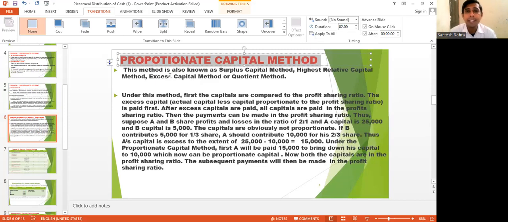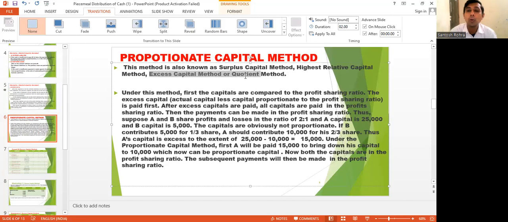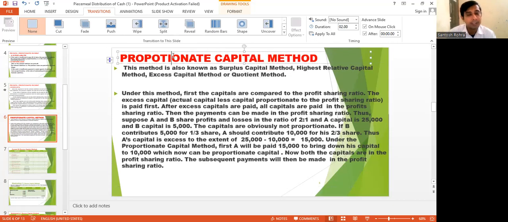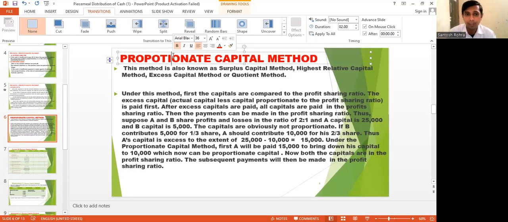This method is also known as surplus capital method, highest relative capital method, excess capital method, or quotient method. Basically, we are talking about excess capital, that is simply called proportionate capital. How will we calculate proportionate capital practically? We will discuss further.